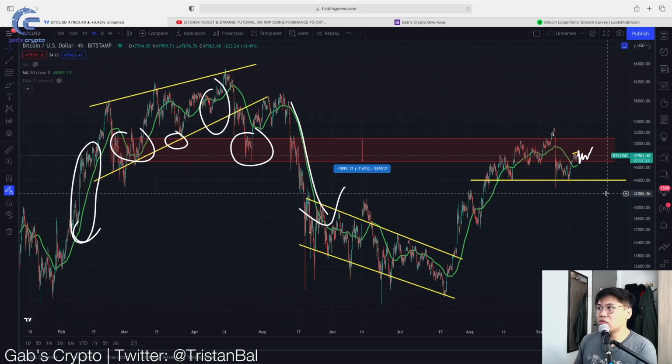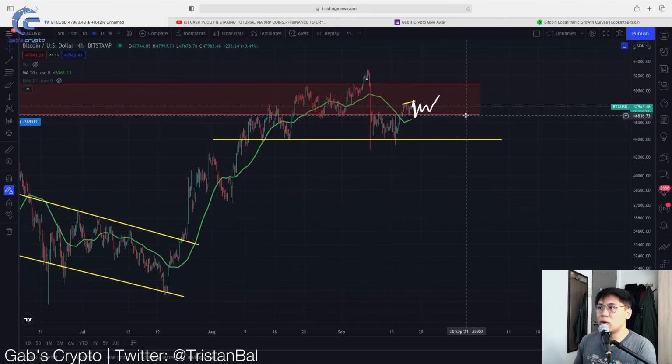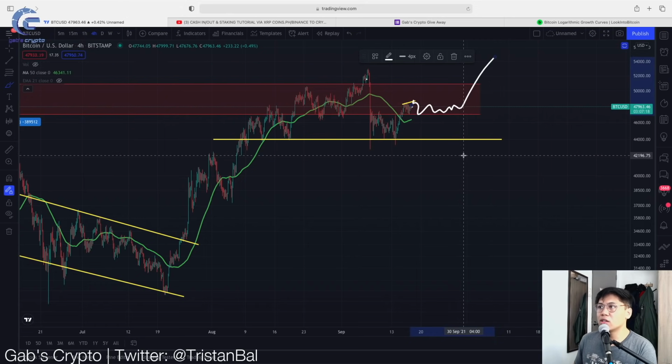So right now, this is a very crucial area. So yeah, possible na mag-consolidate dito sa Bitcoin. And in that case, if mag-consolidate tayo dyan further, then at least makakuha tayo ng momentum to pump to the upside. So yun yung I think na kailangan nyo tingnan for the Bitcoin price action.